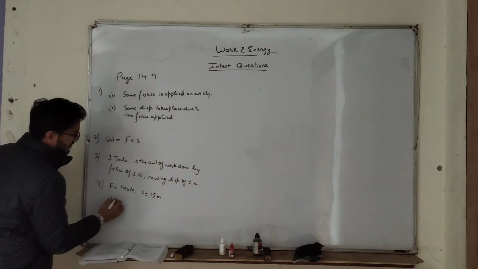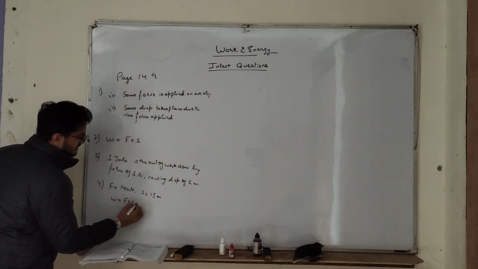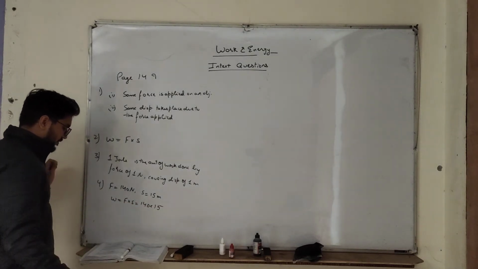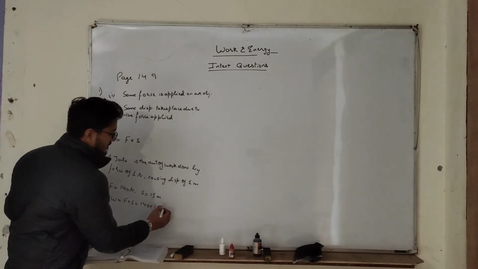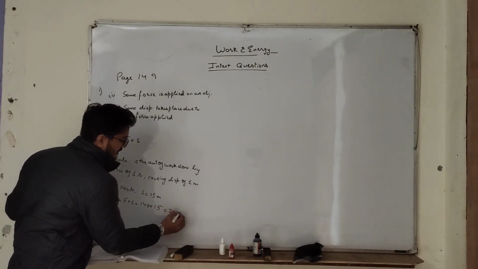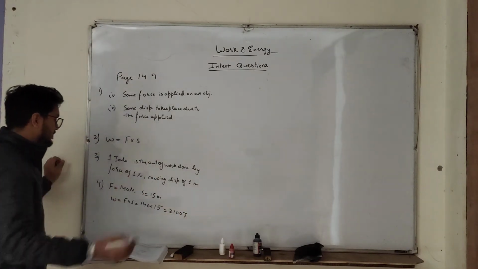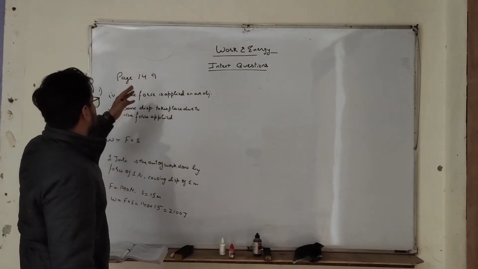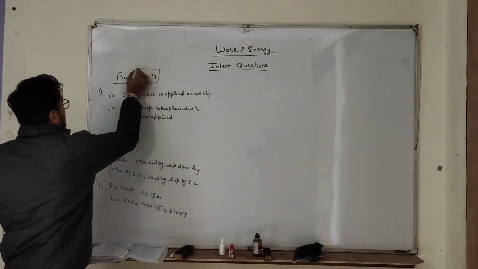So the work done formula is force into displacement. So 140 multiplied by 15. So 140 multiplied by 15 is 2100 joule. SI unit of work is joule. So these are the answers of in-text questions which are on page number 149.